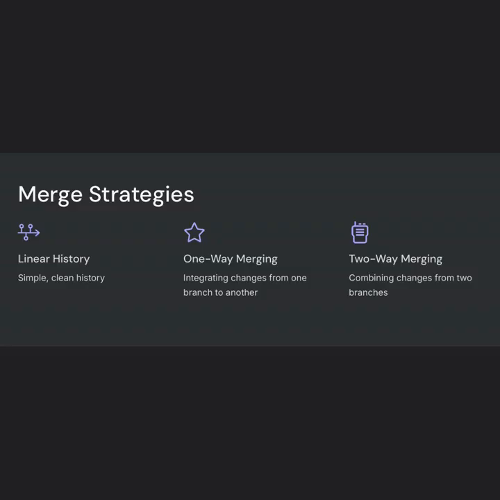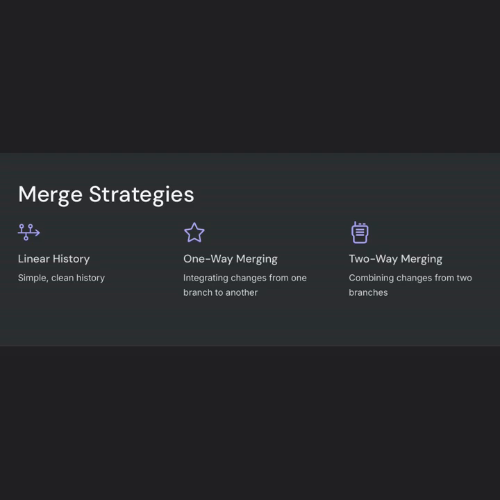After branch management, we will discuss some merge strategies. When working with multiple branches, one of the most important decisions that we will need to make is how to merge them back together. The merge strategy you choose significantly impacts the history of your project. First, there is linear history.